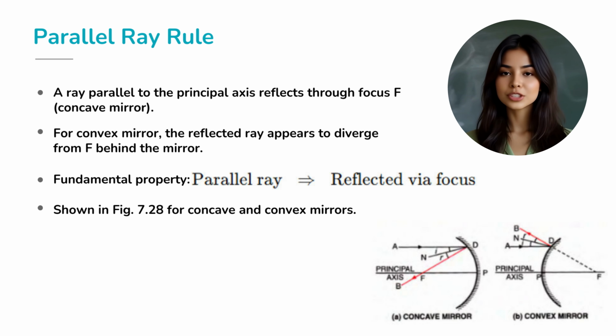Any ray that marches parallel to the principal axis is destined to meet the focus. In a concave mirror, the ray bends and converges at F, the real focus. In a convex mirror, it plays a trick. It looks like it's coming from F behind the mirror. It's like watching a magician's illusion. You see the ray going forward, but your brain extends it backward to find its origin. So the golden line, parallel rays always have a secret connection with the focus.